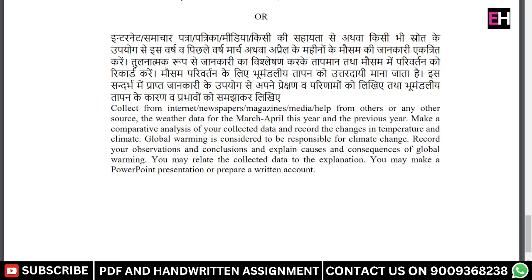So here is 6B: Collect from the internet, newspaper, magazines, media, help from others or any other source the weather data for March and April this year and the previous year. Make a comparative analysis of your collected data and record the changes in temperature and the climate. Global warming is considered to be responsible for climate change. Record your observations and conclusions and explain the causes and consequences of global warming. You may relate the collected data to your explanation. You may make a PowerPoint presentation or prepare a written account.